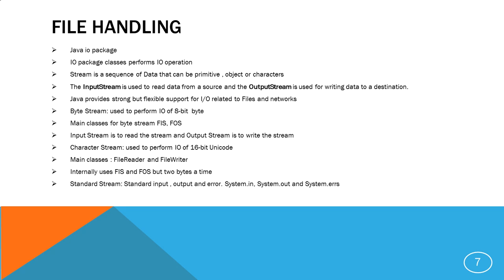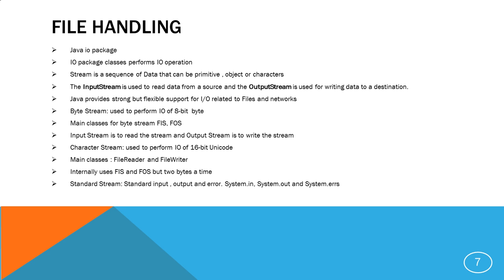Streaming is a sequence of data, and that can be any type of data: primitive, object, or character. So if you're writing a sequence of data to a file, it could be a primitive data type, an object, or a character. Same when you are reading a sequence of data from a file, it could be any data type.